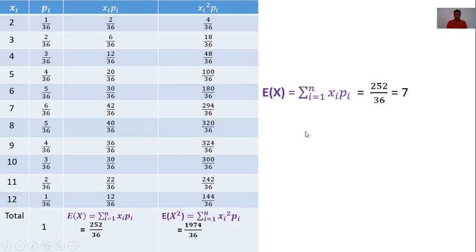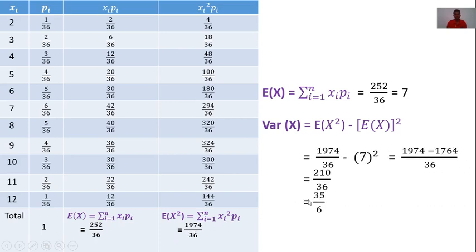Now next, variance of x. Its formula is expectation of x square minus expectation of x, bracket square. Here expectation of x square is 1974 upon 36, and here E of x is 252 upon 36.